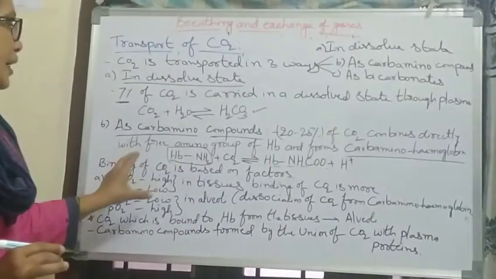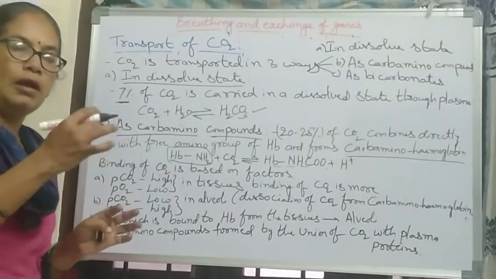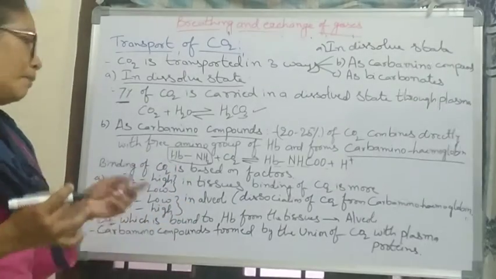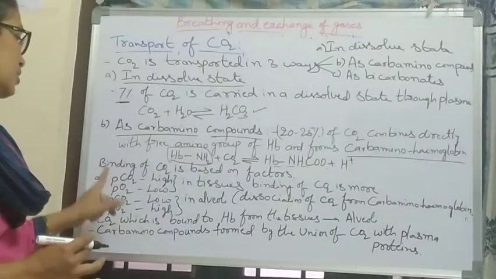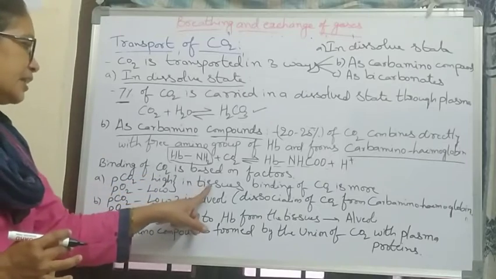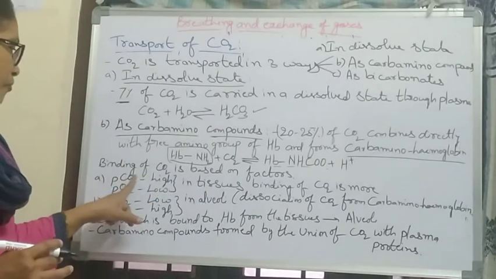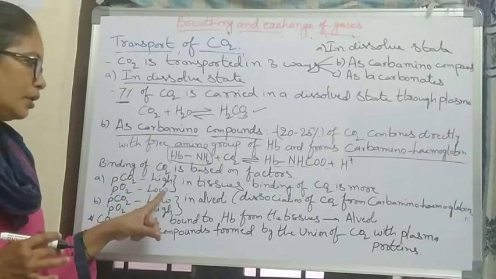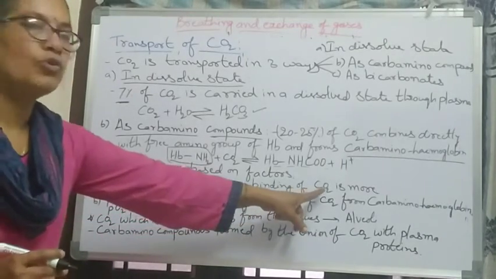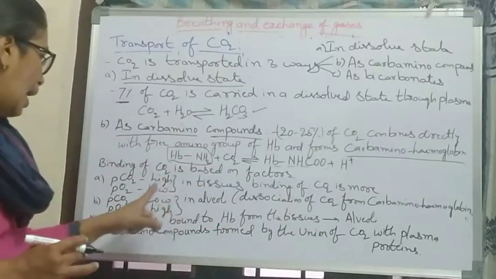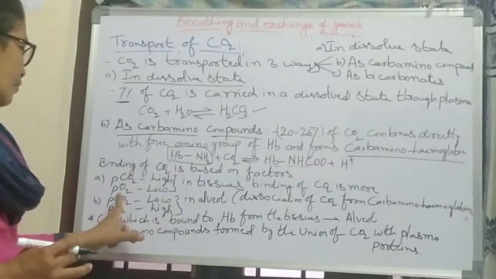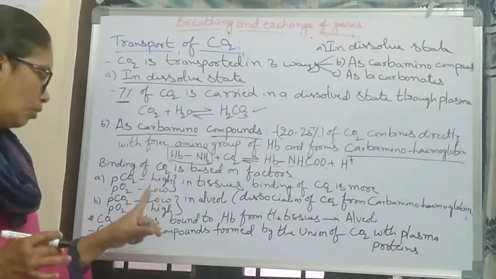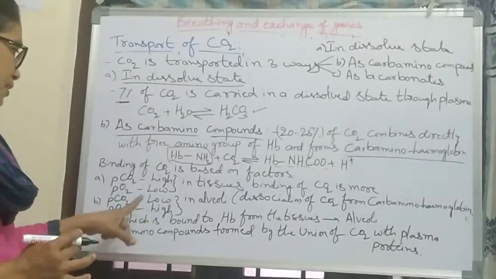The binding of carbon dioxide depends on these factors. In tissues, the partial pressure of carbon dioxide is high and PO2 is low, so the binding of CO2 is more. In alveoli, the PCO2 is low and the partial pressure of oxygen is high.